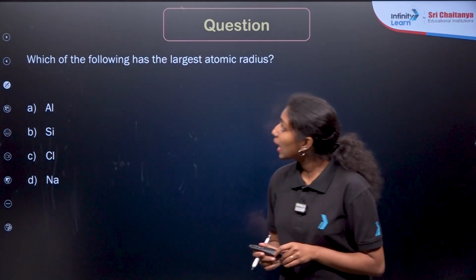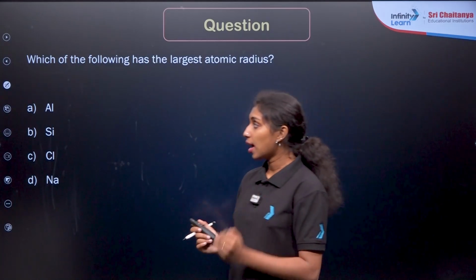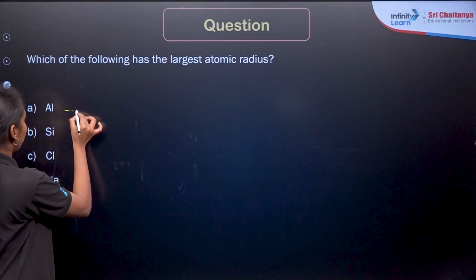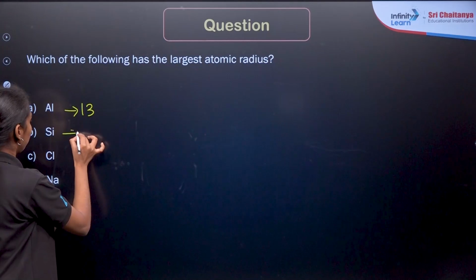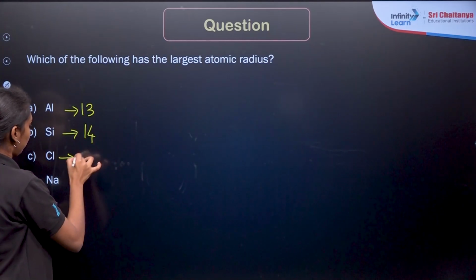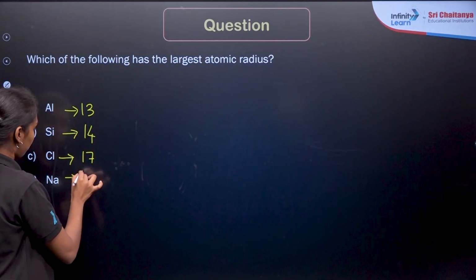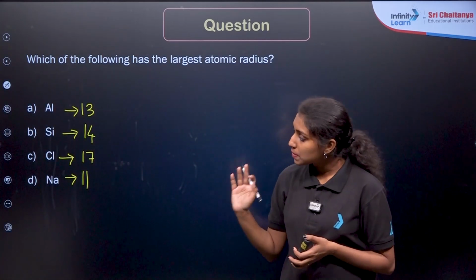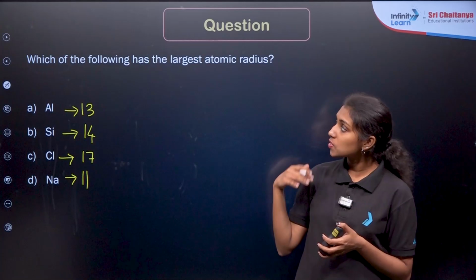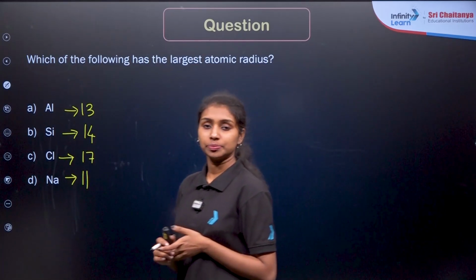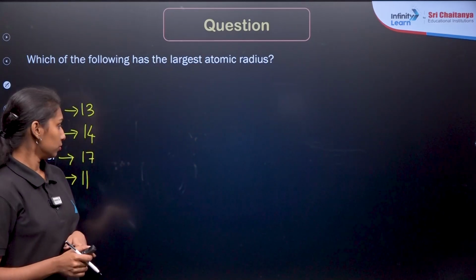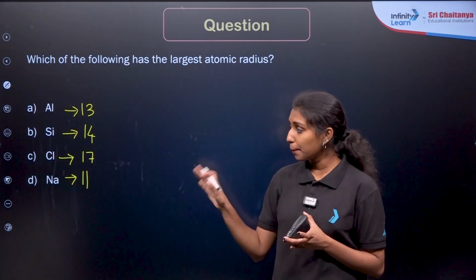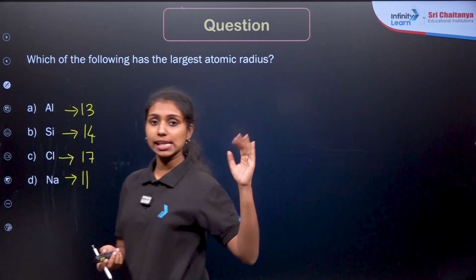Then, which of the following has the largest atomic radius? These are the atomic numbers given here: aluminum, silicon, chlorine and sodium. So which one has the highest atomic radius? Yes, these elements belong to the same period, right? Same period means from left to right size decreases.